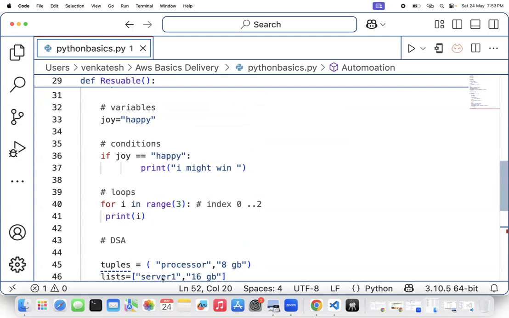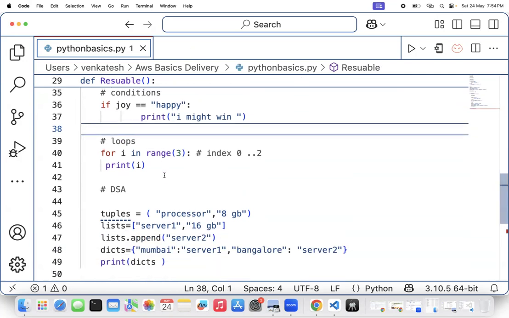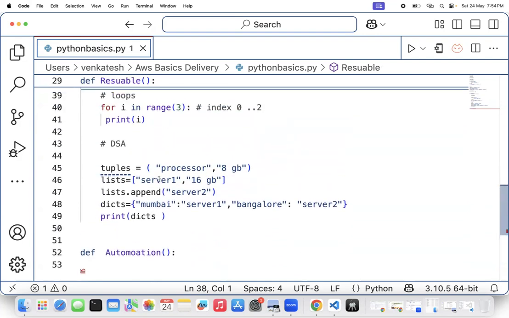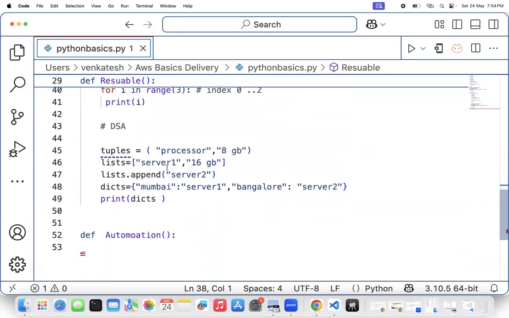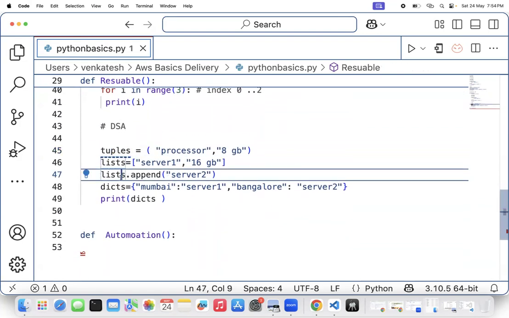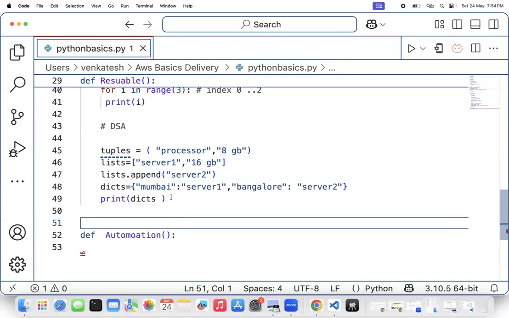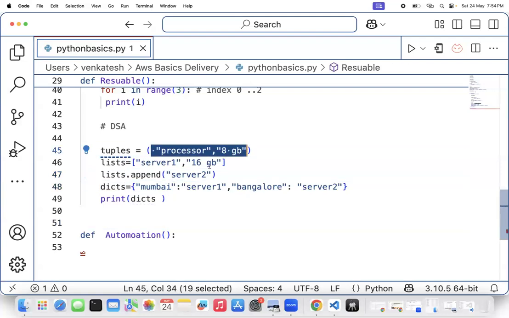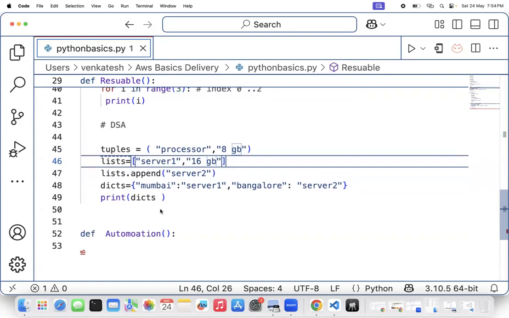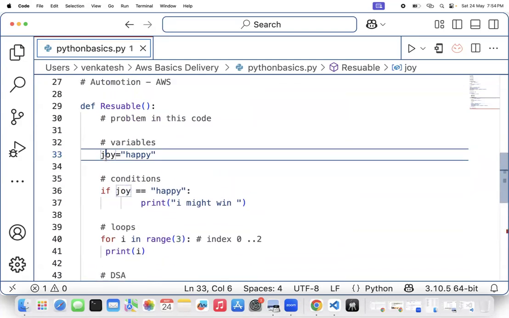What we are trying to understand here is, in this automation code, your tuple, your list, your dictionary should never be hardcoded with a fixed type of information. Also, imagine your joy variable. So how can you automate this code?